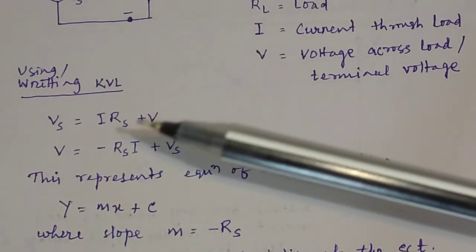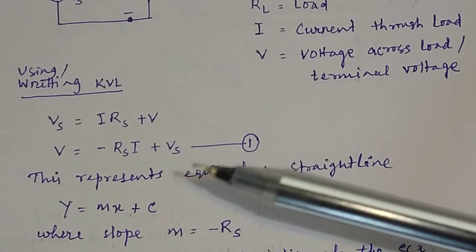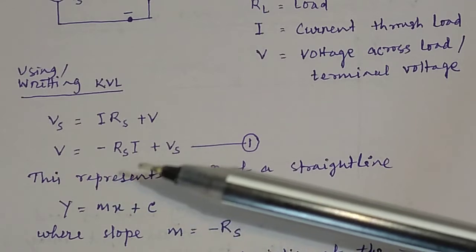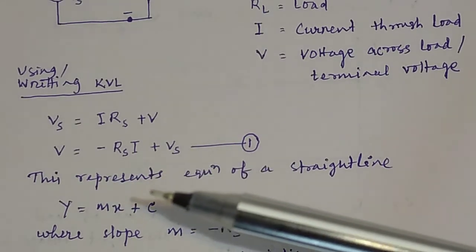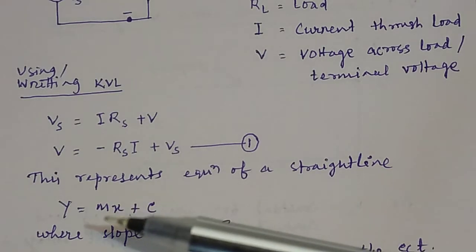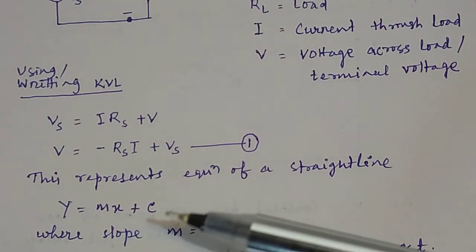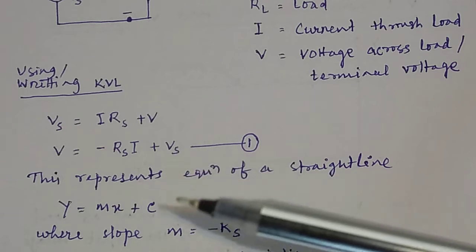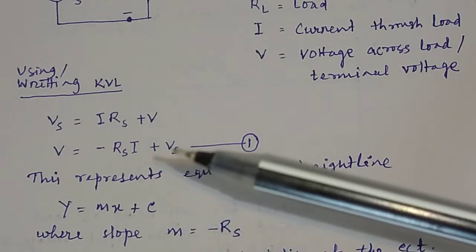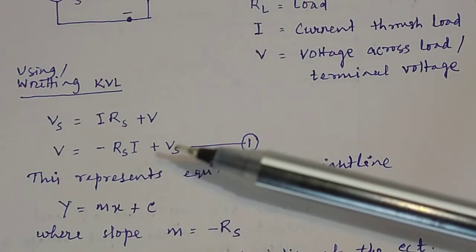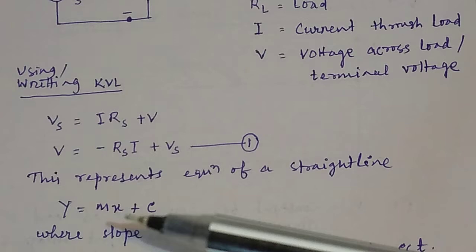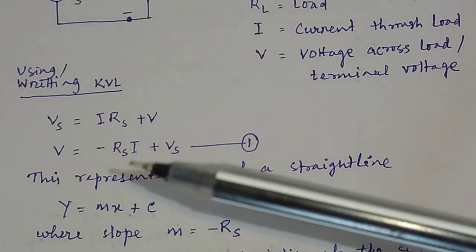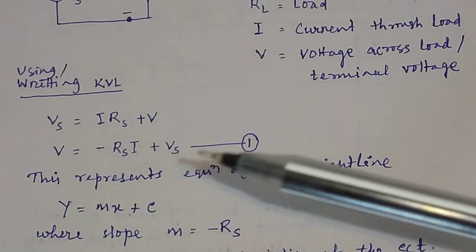Suppose this is equation 1, and this equation represents the equation of a straight line, because the equation of a straight line is y equal to mx plus c. If you compare these two equations, this is the equation of a straight line, and here the slope m will be equal to minus Rs.